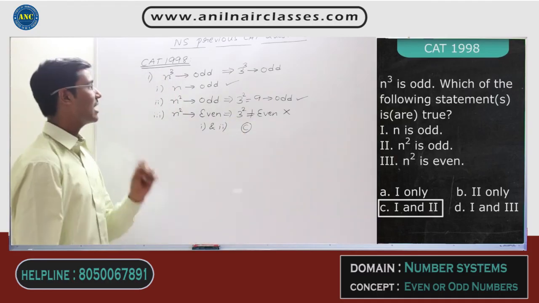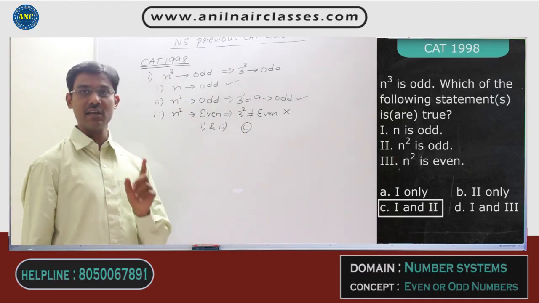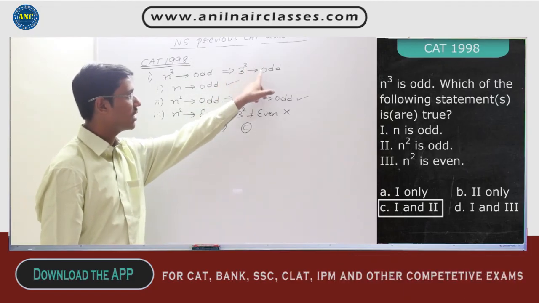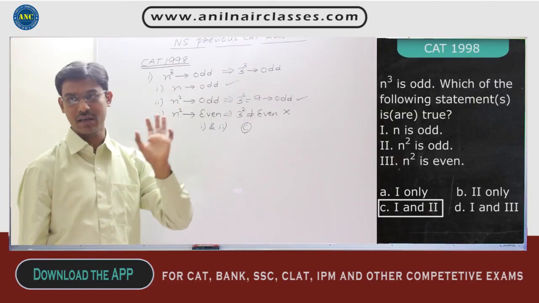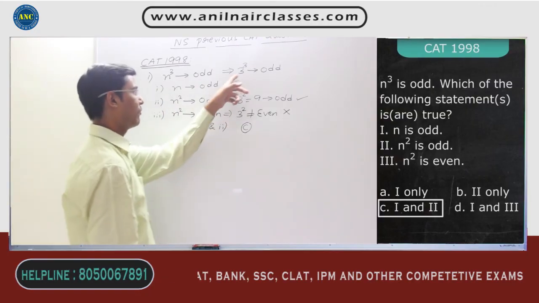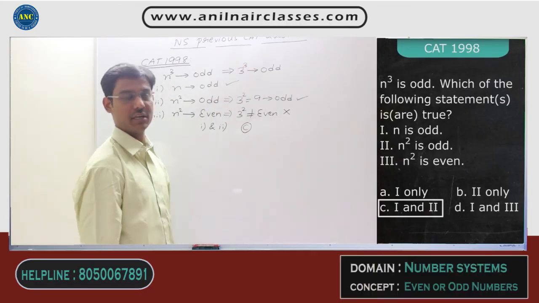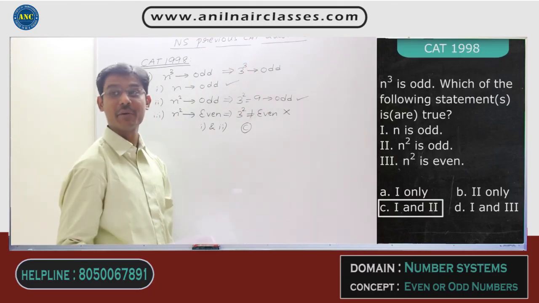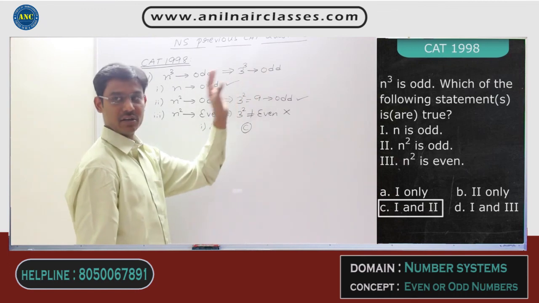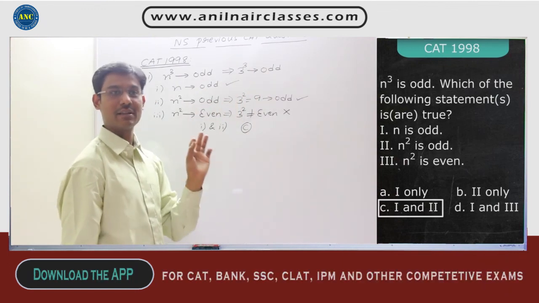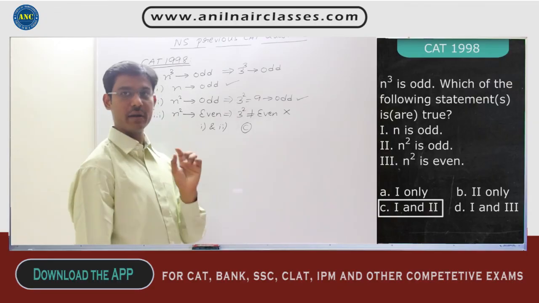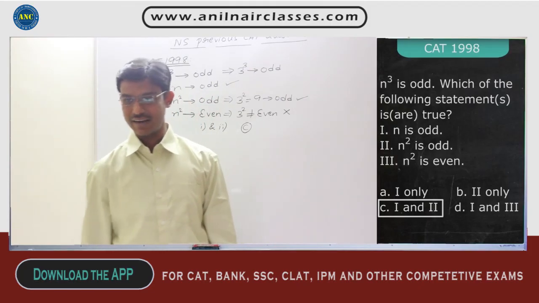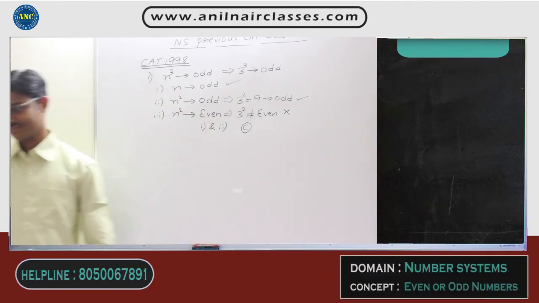Getting the idea? You take any number of your choice, but the only thing you need to make sure is that whatever number you are taking should be an odd number according to the given question. For example, 5 cube is 125, an odd number. But I cannot take 4 cube, because 4 cube is nothing but 64, which is not an odd number. Take numbers of your choice which will satisfy the given question. There are so many questions in number system which we will solve so beautifully only by taking numbers. Idea clear, sir? First write down the first question.